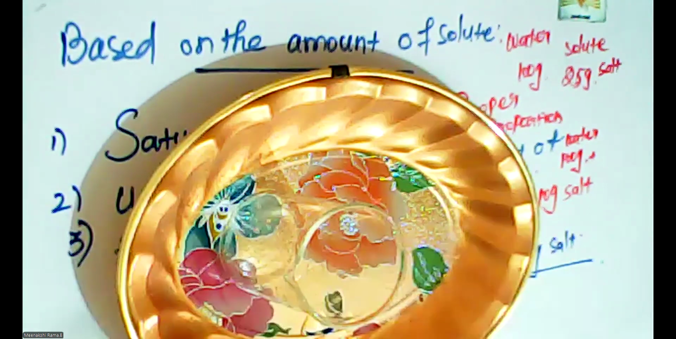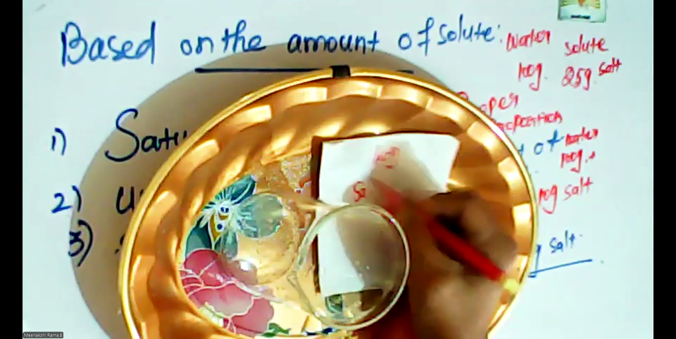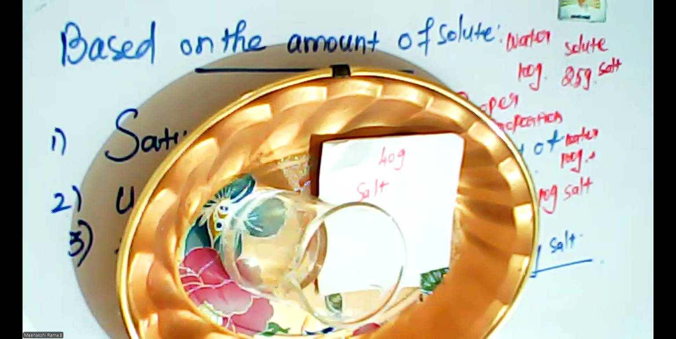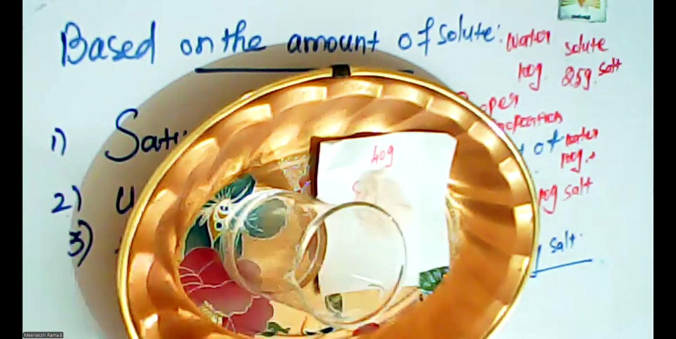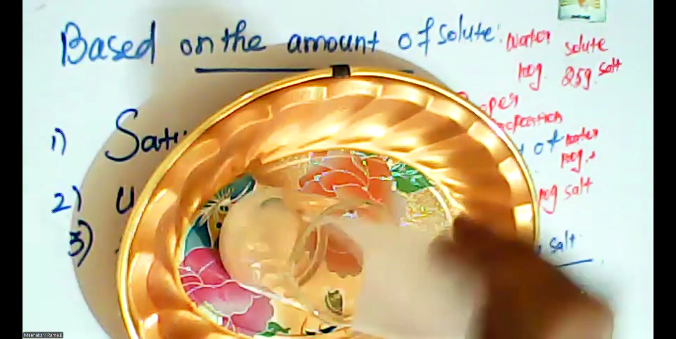supersaturated solution. Supersaturated solution means that the solute gram is higher compared to the saturation, because the saturation level is 25 gram only. So the solvent is at the same level, but the solute level is higher than the normal saturation. So the amount of solute is higher than the saturated solution. So 40 gram of salt is added to the water.